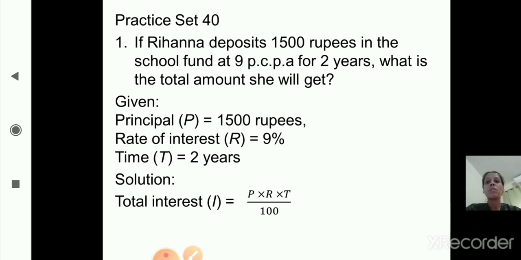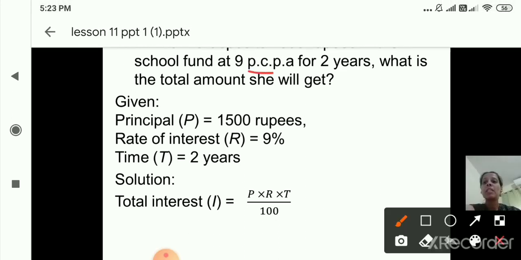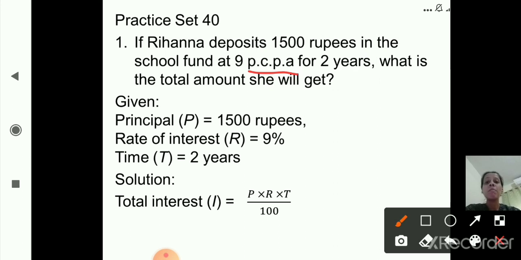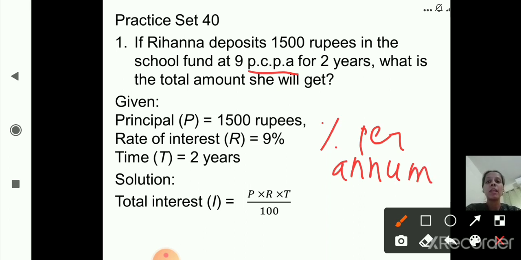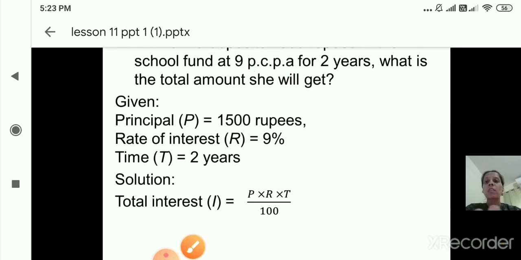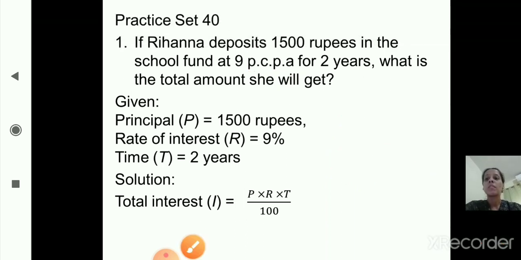If Rihanna deposits 1500 rupees in the school fund at 9% p.c.p.a., which means percent per annum, for 2 years, what is the total amount she will get?